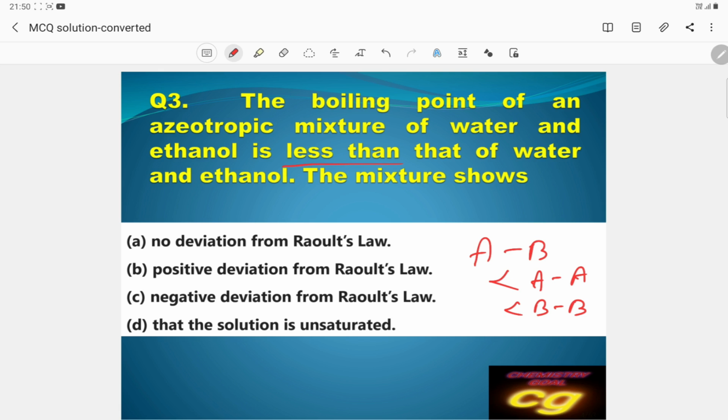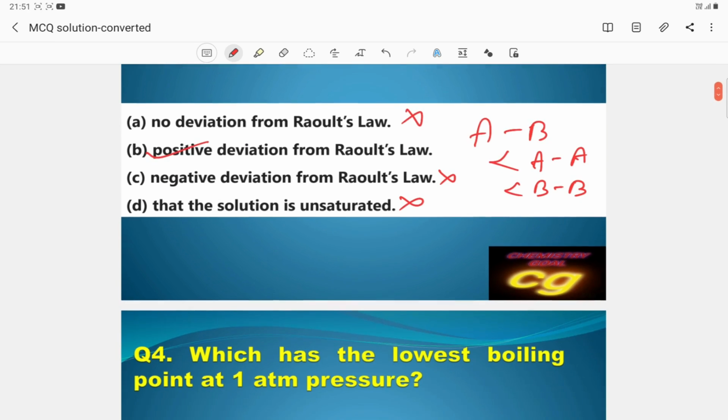As the AB interaction is less, the boiling point decreases. No deviation from Raoult's law is not appropriate. Positive deviation from Raoult's law is correct. Negative deviation is not satisfying. The solution is unsaturated is also not satisfying. So the correct answer is B. As the boiling point decreases, it is a positive deviation, a very important condition of non-ideal solutions.